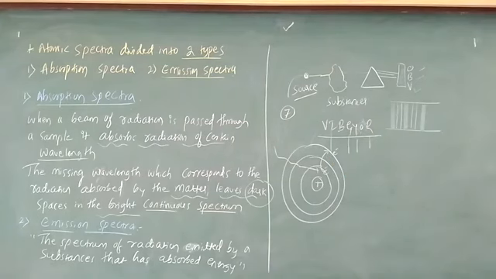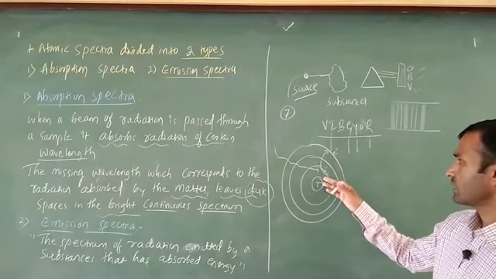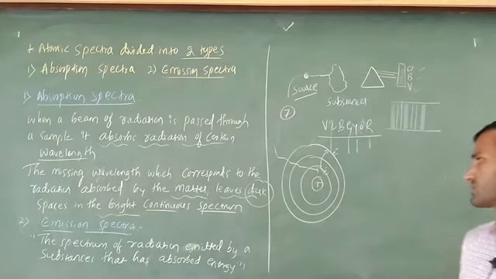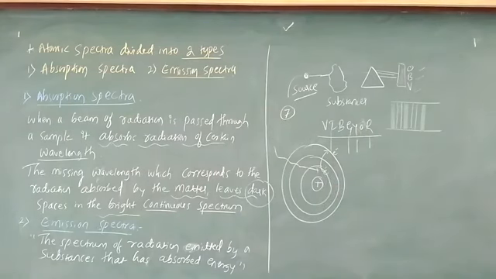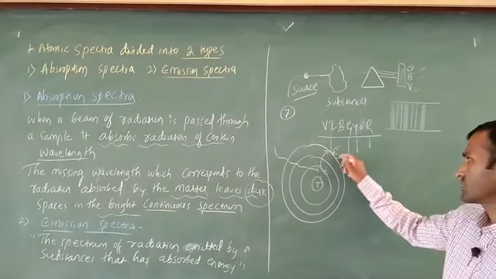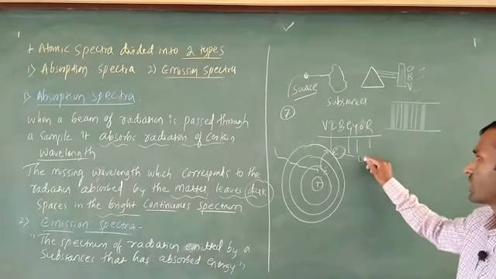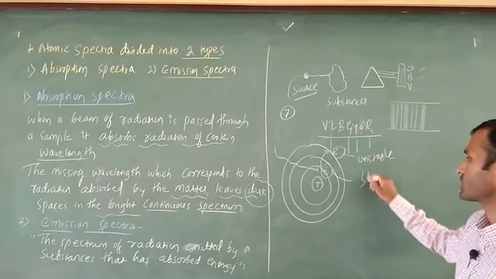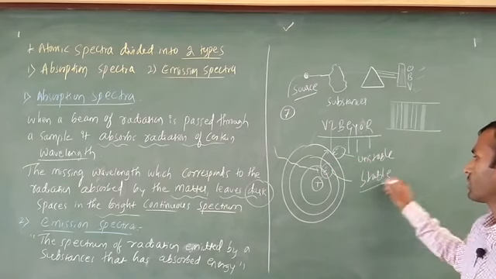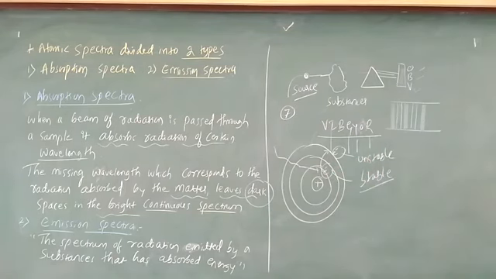When it moves from lower energy to higher energy, it absorbs some amount of radiation or energy; only then can it move from lower energy to higher energy. That indicates absorption. One more important point is that higher energy is unstable, but lower energy is stable. The electron is not stable in higher energy, so it can come down to lower energy. That is the most important basic concept.